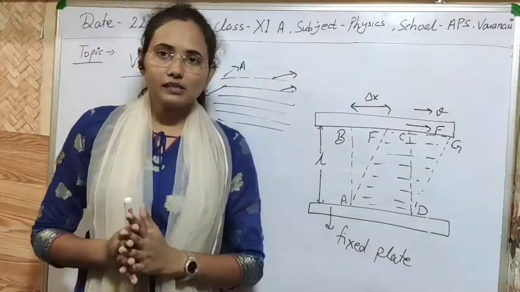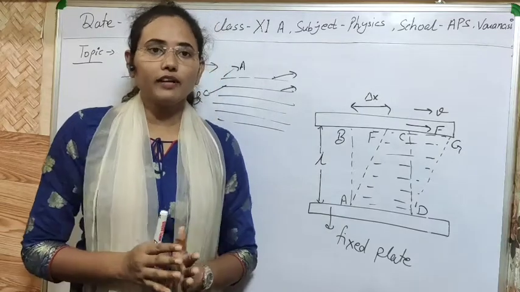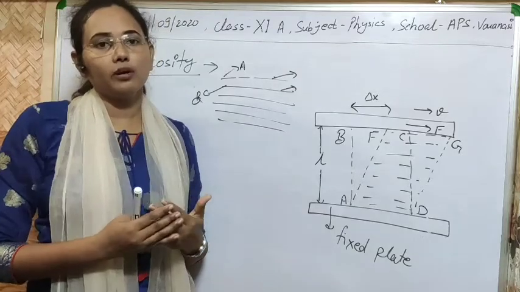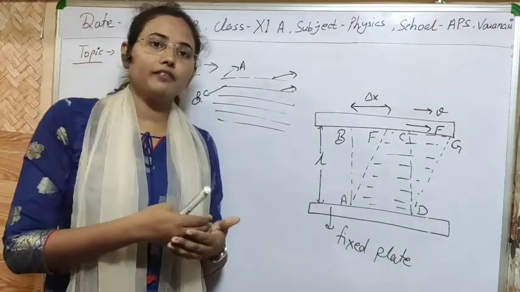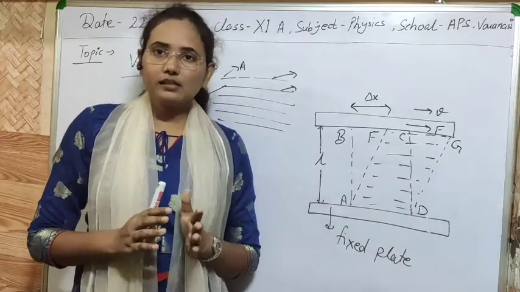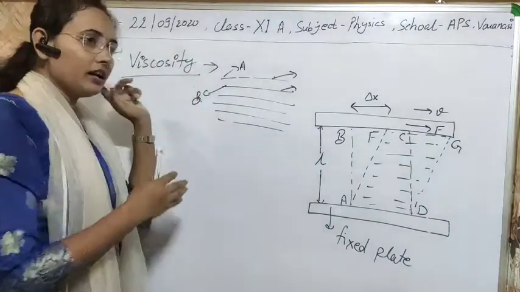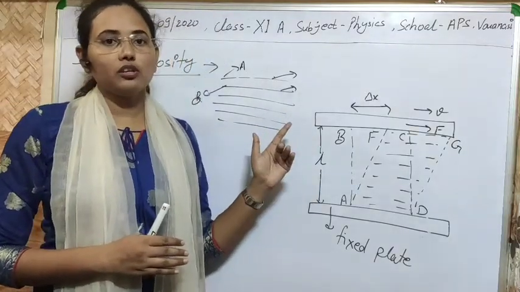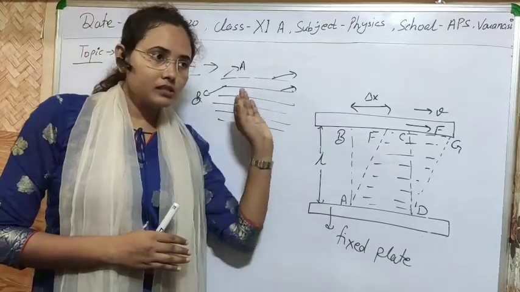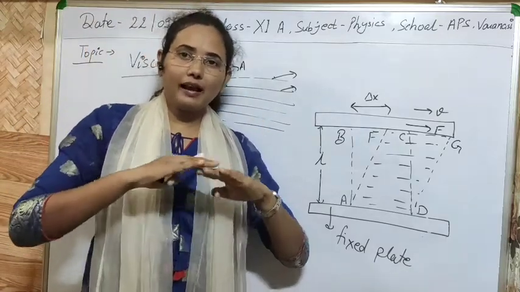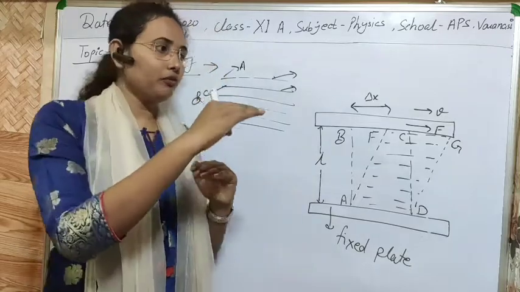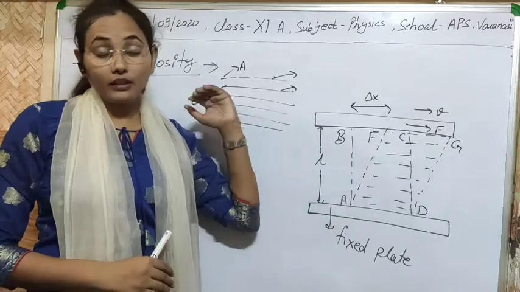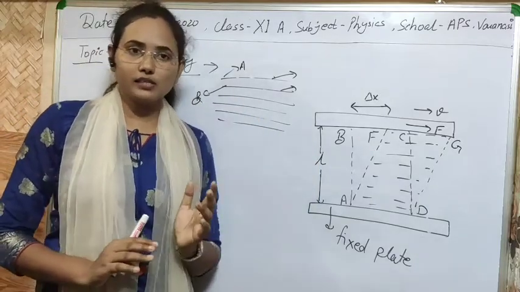So viscosity is a property of liquid in which the liquid opposes the relative motion between different layers of the fluid if they have different momentum. I think it's clear to you what the property of viscosity is. It will arise only when the liquid is in motion, due to the motion of the fluid. If the fluid is in motion, it has different layers while moving, and every layer has a different velocity, then definitely there will be relative motion between those layers.